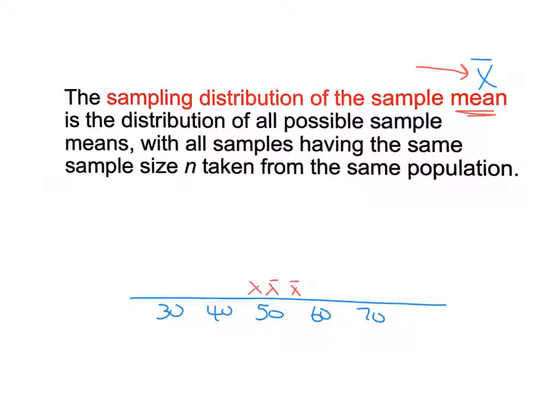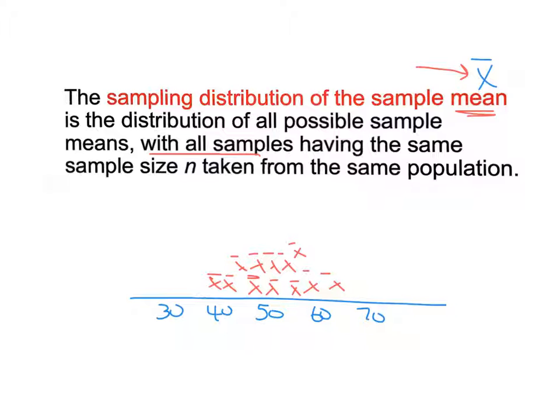Another one, there were 49. Another one, 49. Another one, 52. Then another one that was 50. Another one was 53. Then there was one that was just like 40, and one that was like 62. One that was 58, one that was 41. These should all be X bars. These are all means from the sample. Also, I guess the proportions, but anyway, that's what's happening. So we're looking at the distribution of all sample means based on all these samples having the same size. In my case, they were all sample sizes of 100, and those are all the means.